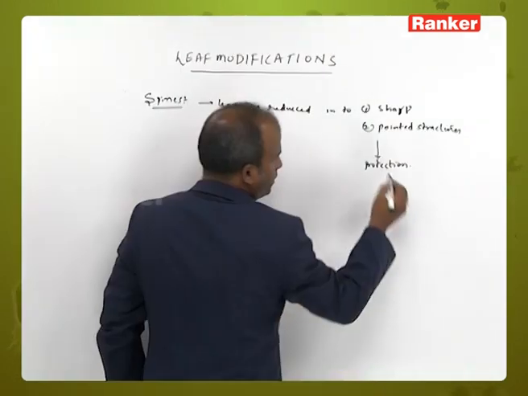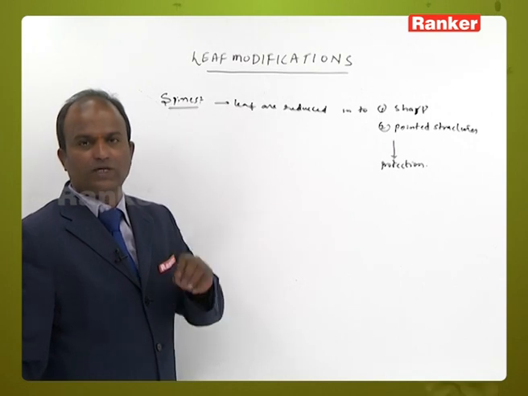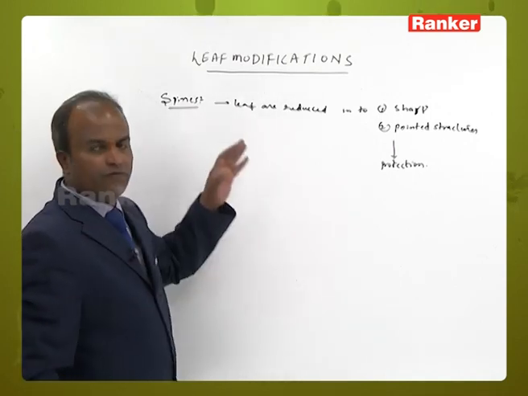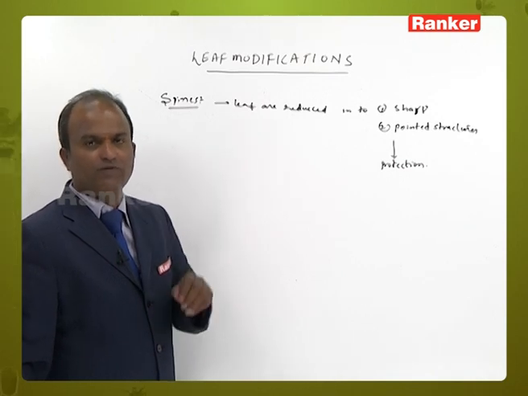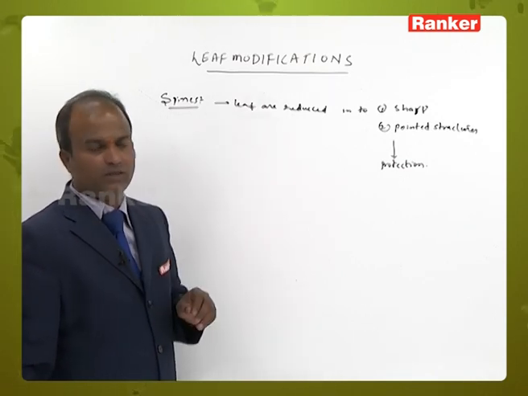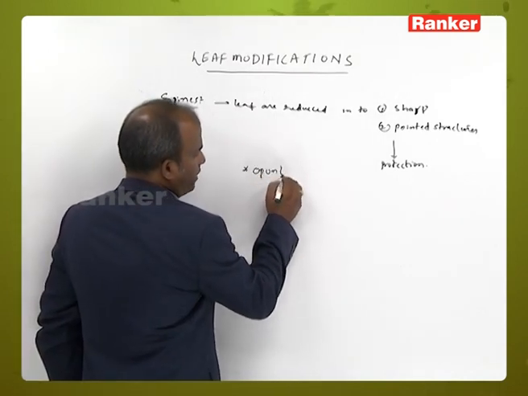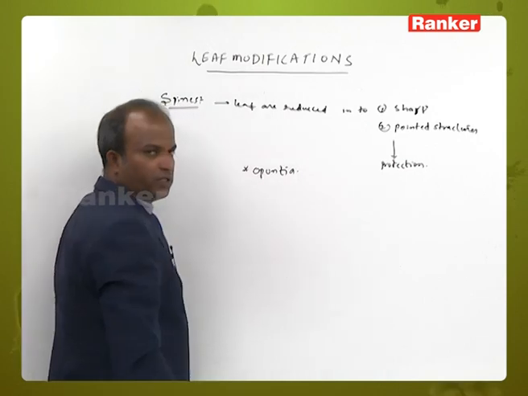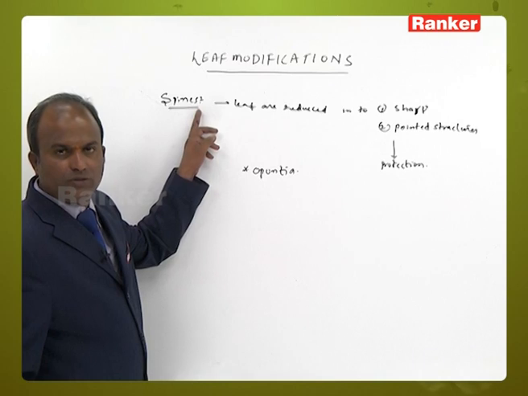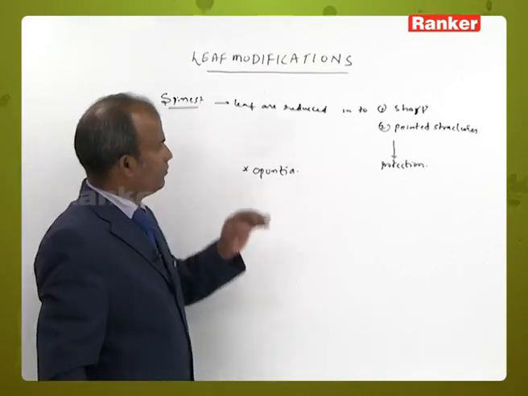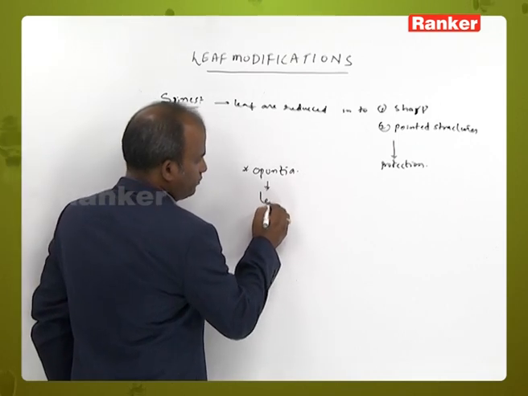What is the most important function of the leaf? Leaf can perform photosynthesis. But in xerophytic plants, examples such as Opuntia, the leaves are modified into spines.